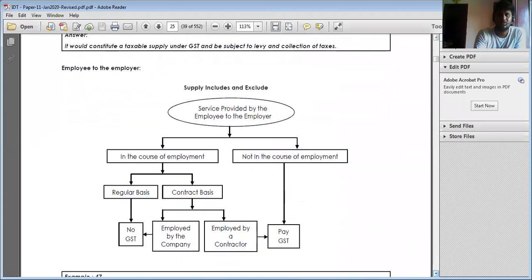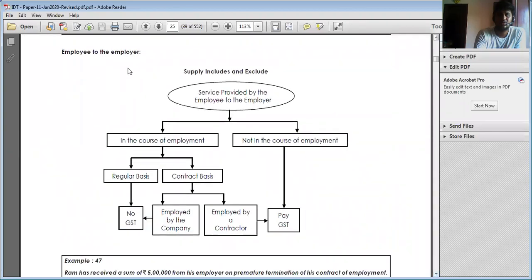Next, number two, which is talking about the employer-employee relationship, in the course of employment or not in the course of employment. In the course of employment, if it is on a regular basis, no GST. Even if it is on a contract basis, where the person is employed by the company, no GST.